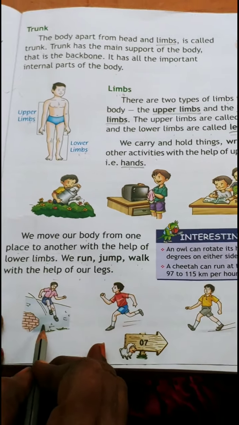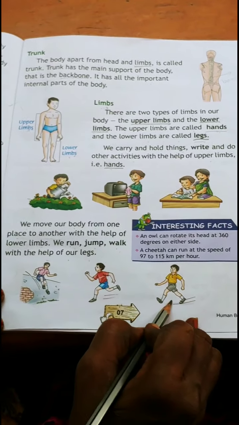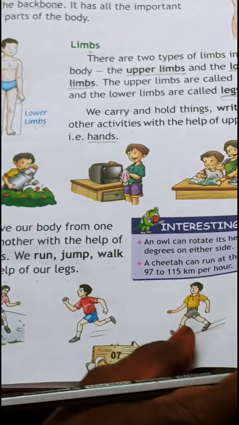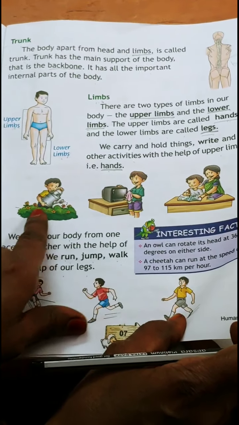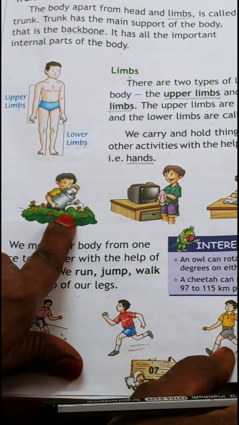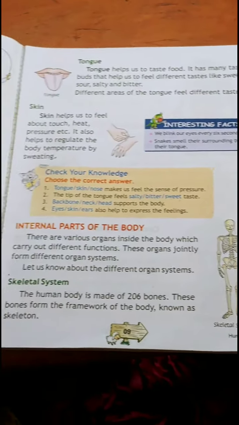Are you seeing the picture here children? This boy is jumping out of the wall, running, walking. See the activities. So here with the hands he is cleaning the dust of the TV, watering the flowers, garden. He is writing. Now turn the page.